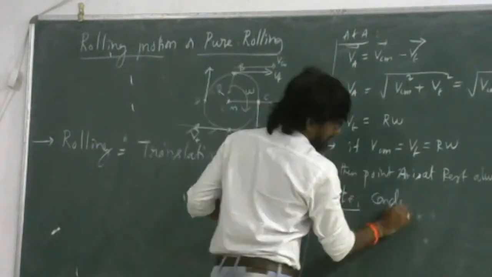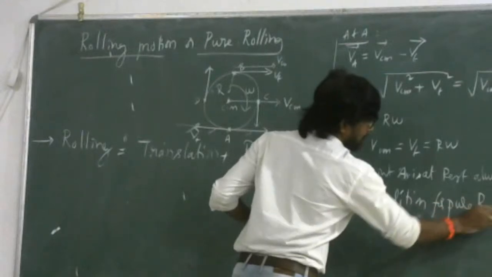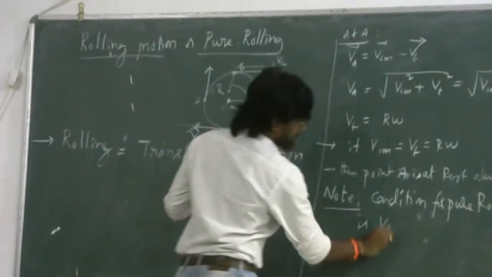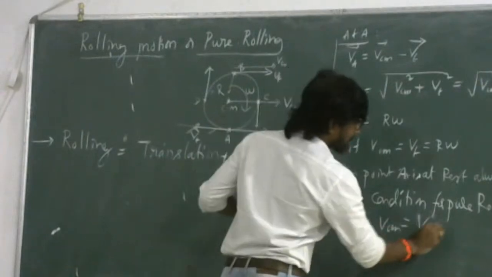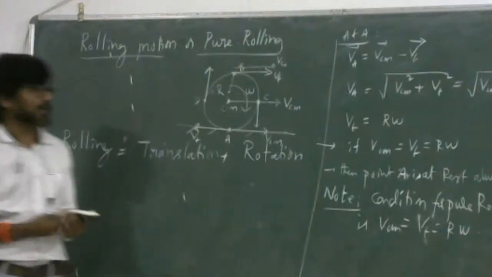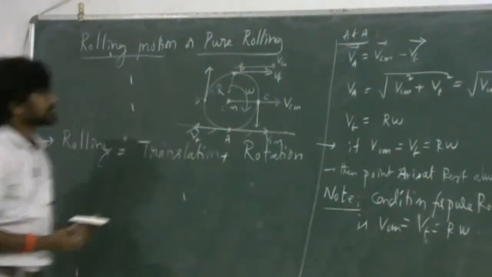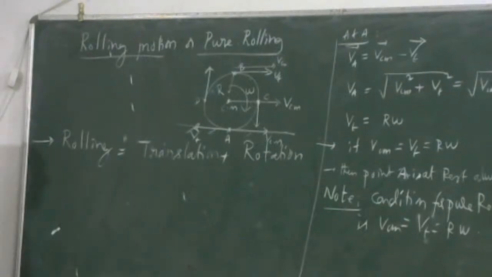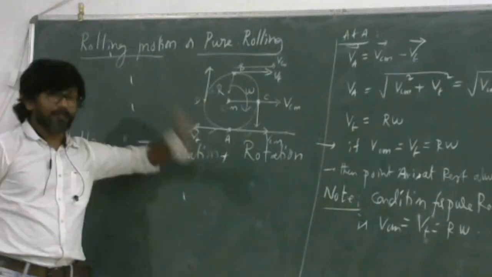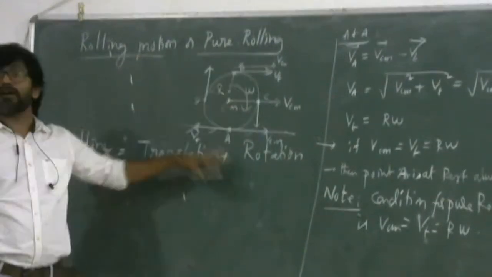The condition for pure rolling is VCM is equal to VT is equal to r omega. Okay? Whereas under pure rolling, the velocity at point A is 0. What about the velocities of the other points?